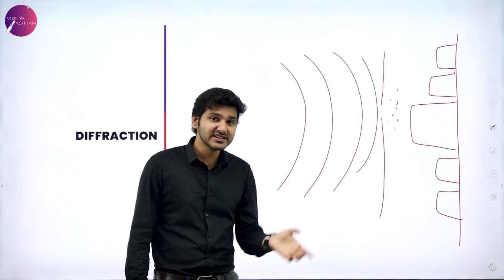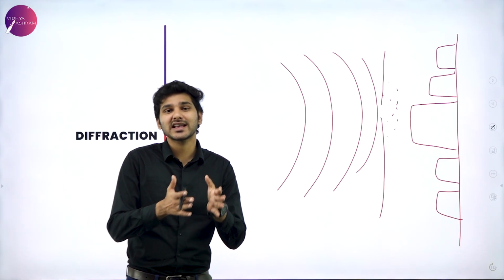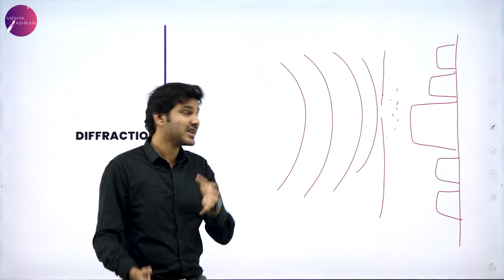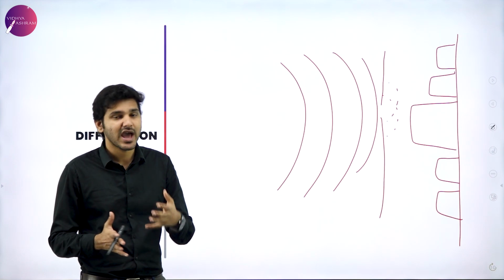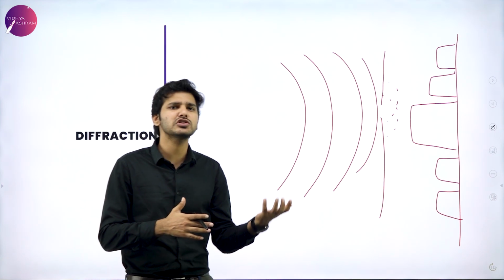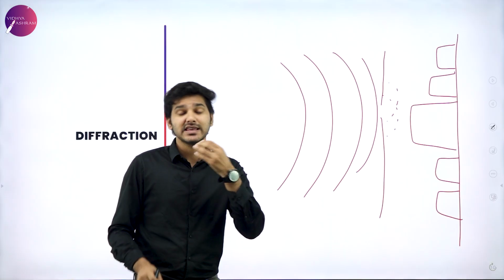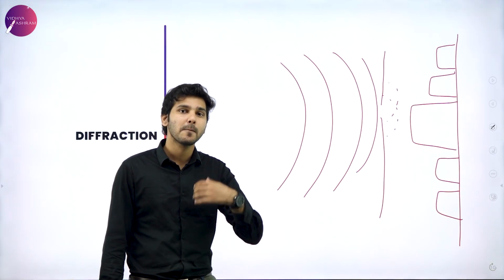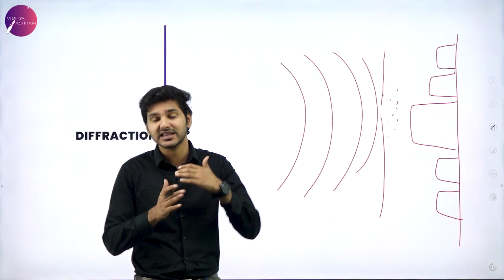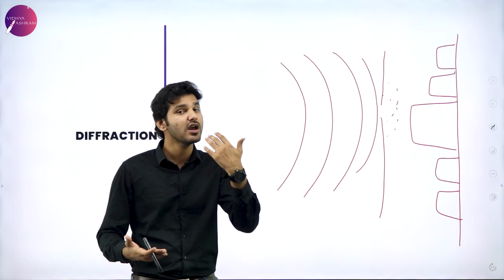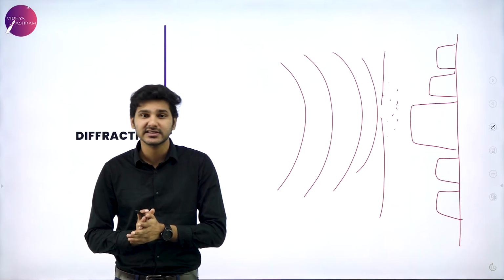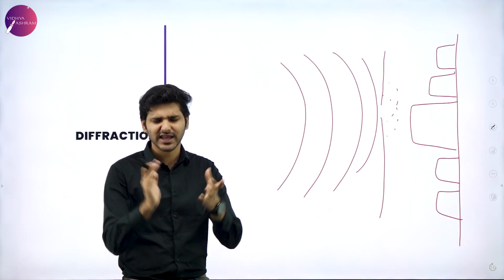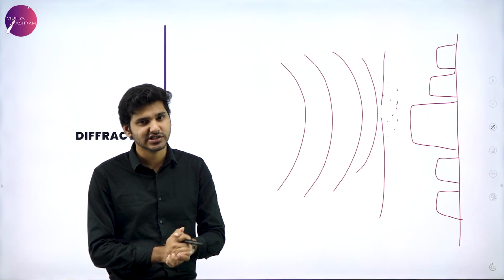The only difference is that interference has very specific parameters, for example two light sources. Here it is not like that, and hence the pattern produced will also be slightly different. Yes, it is a combination of bright and dark fringes only, but there is a slight difference in the way these patterns are formed. We will discuss that as a comparison between diffraction and interference. That will be enough for your examination.